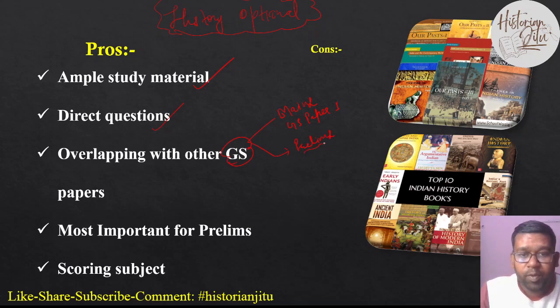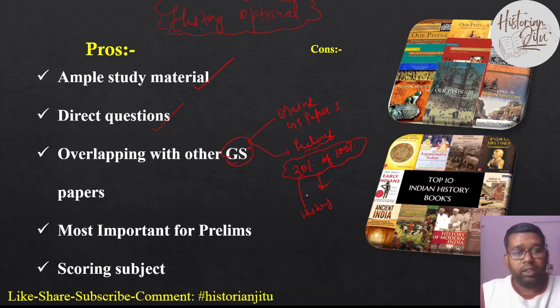If we prepare history, a large share of the questions asked in the UPSC prelims are from history. So history is very important for us, most important for prelims, and a very scoring subject.